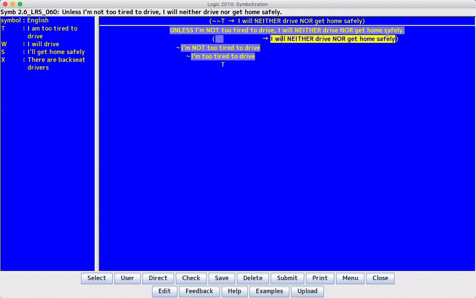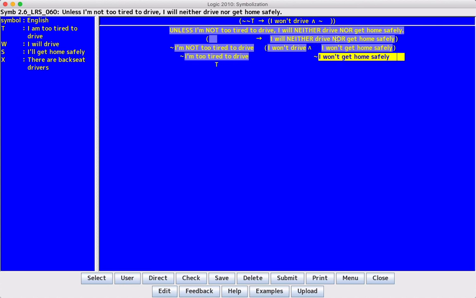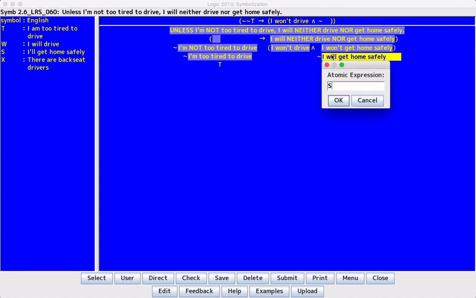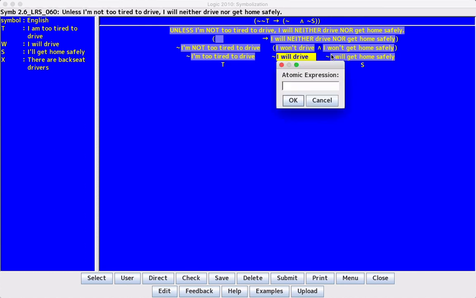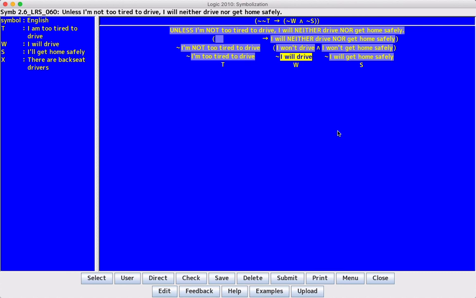I will neither drive nor get home safely. Well, this is neither this is going to happen, nor this is going to happen. So is this going to happen? No, at least not according to the sentence. Is this going to happen? No, not according to the sentence. So it's a conjunction of I won't drive with I won't get home safely. So that's the negation of I will get home safely, which is S. And this is the negation of I will drive, which is atomic W. And there we go. That is our sentence.